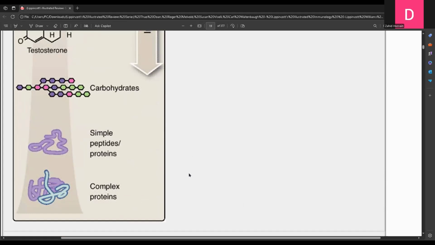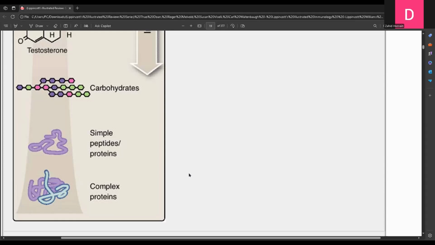Because foreignness is important, because the proteins we have in our body, simple proteins, complex proteins, heterogeneous proteins, are not immunogenic because they are self. For example, if we take bovine serum albumin, it will not be immunogenic if we take it out from one cow and inject it in another cow.